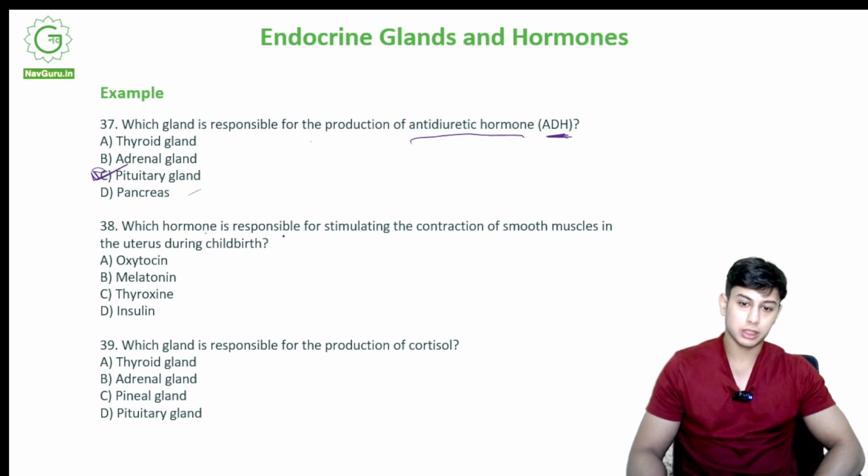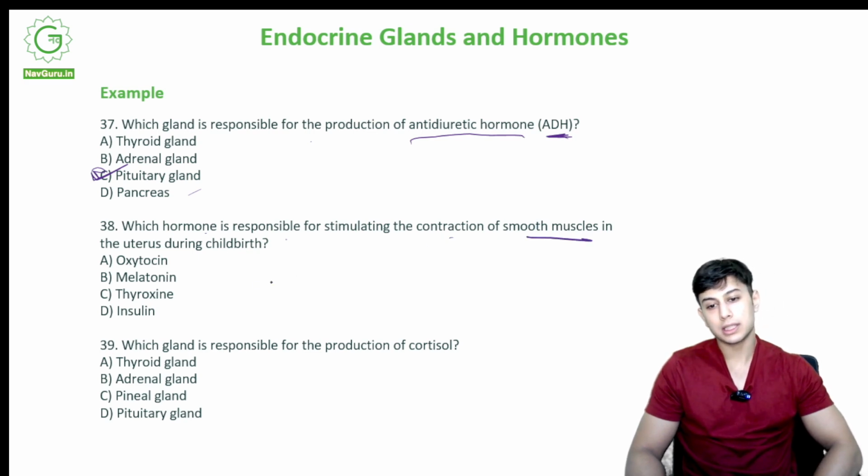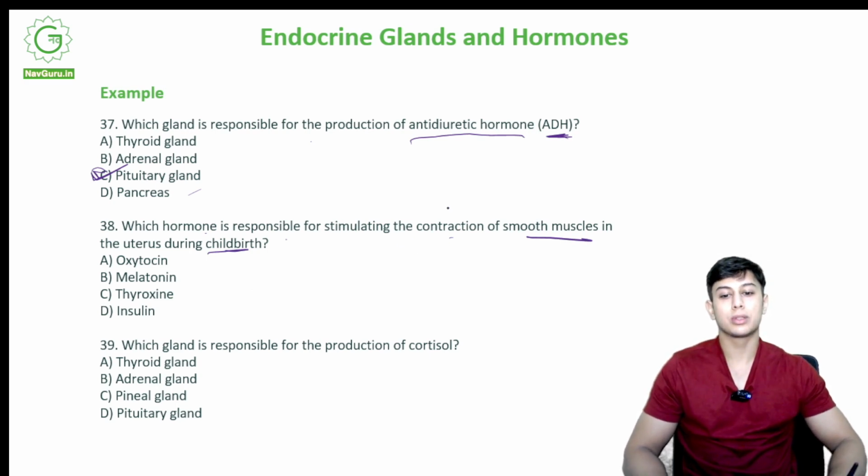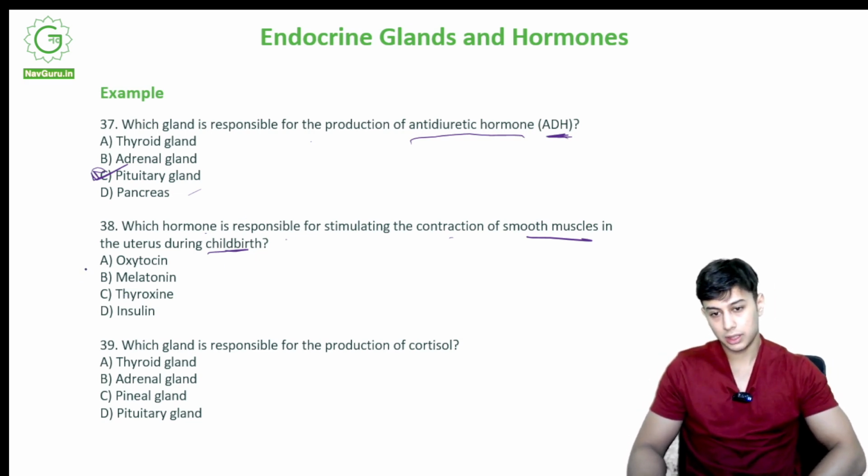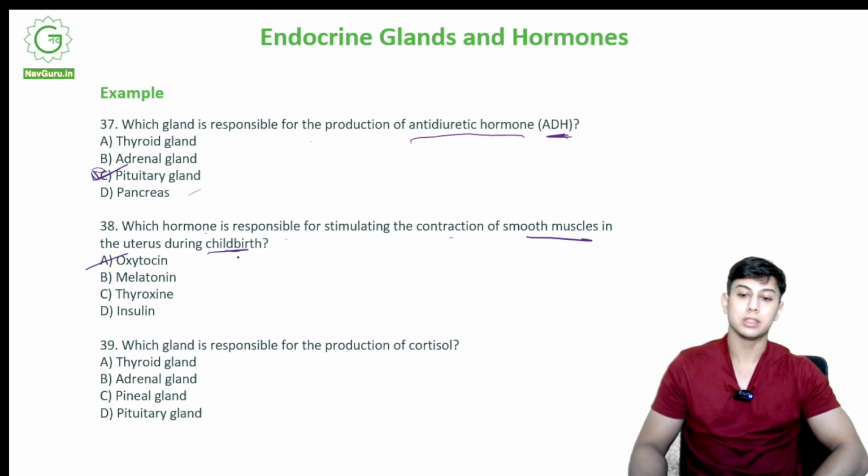Which hormone is responsible for stimulating the contraction of smooth muscles in the uterus during childbirth? So the contraction of the muscles in the uterus during childbirth means the pushing out of the baby is option A, oxytocin.